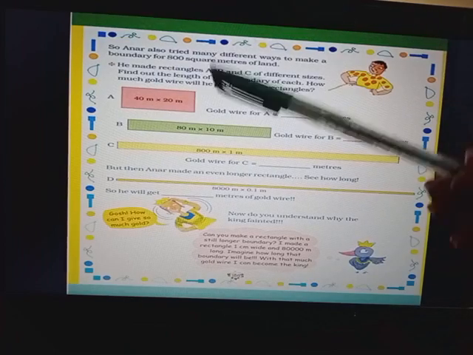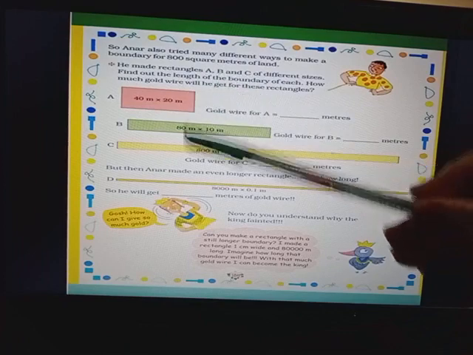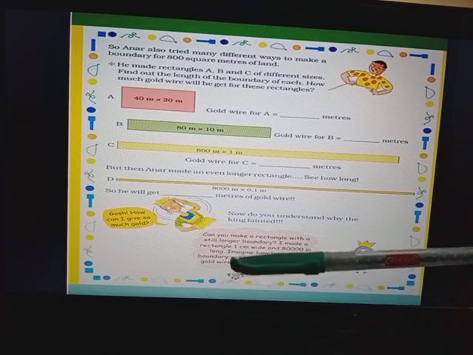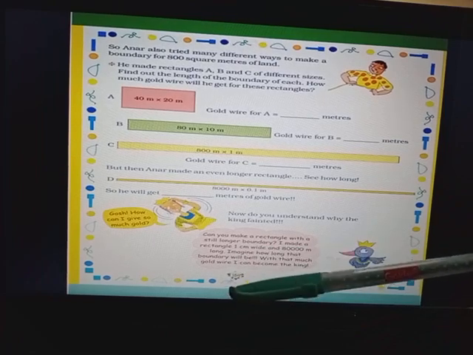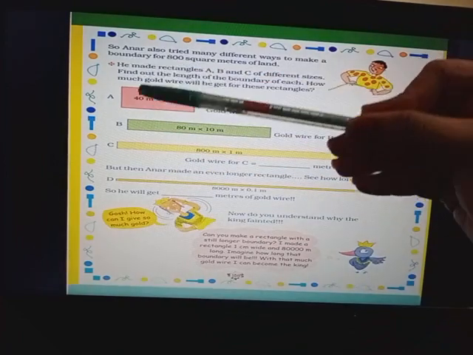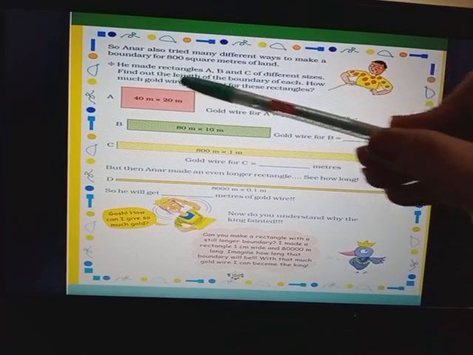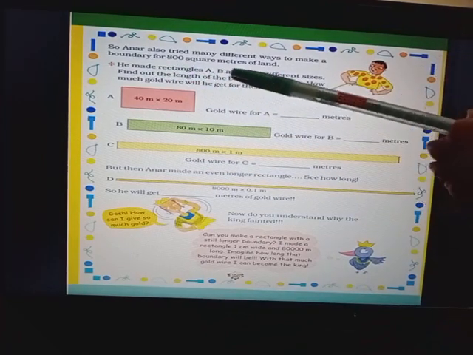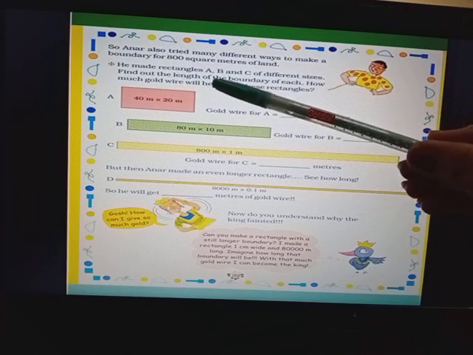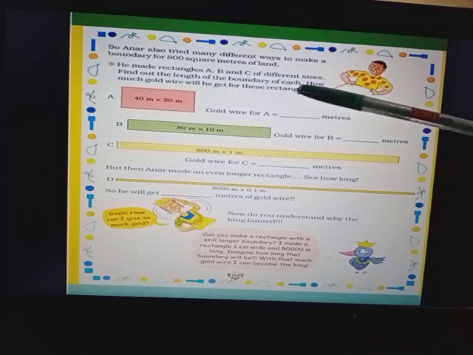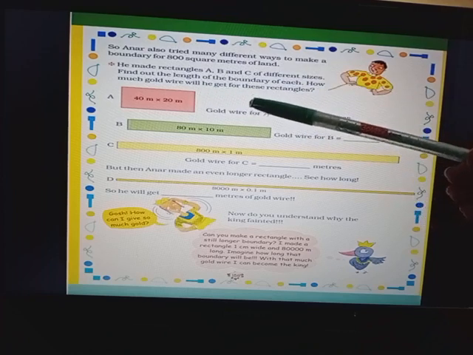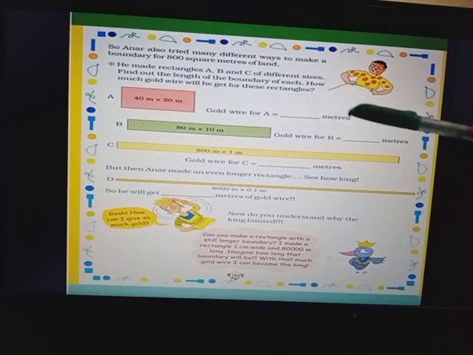Right? Now our next part is given on page number 158. You can see it in your textbook. In that, what is written? He made rectangles A, B and C of different sizes. Find out the length of the boundary of each. How much gold wire will he get for these rectangles?